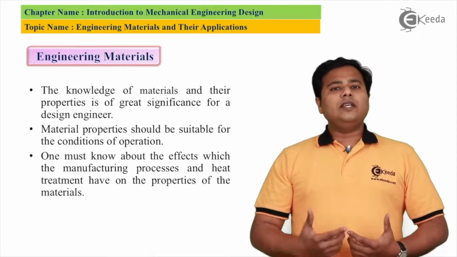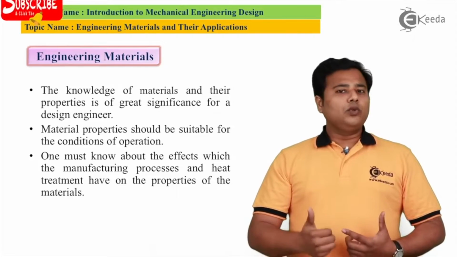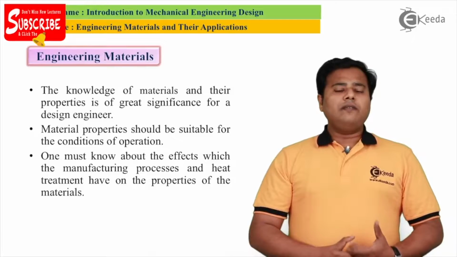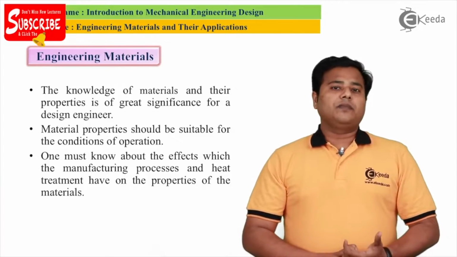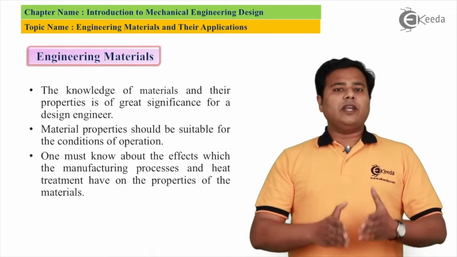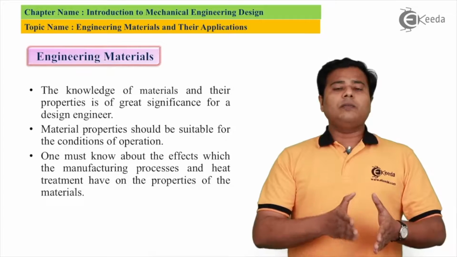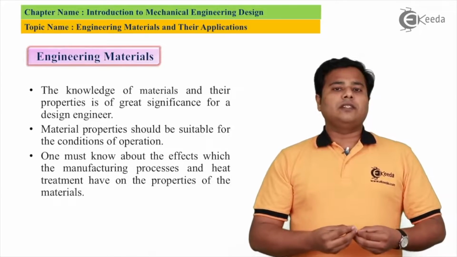Now, why is the knowledge of engineering materials essential? There are two major aspects. The very first aspect is the proper material, or the suitability of the material. Guys, try to understand, for every type of product there are different ways we manufacture them.